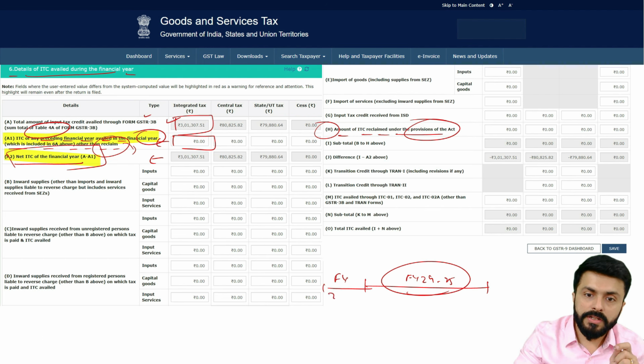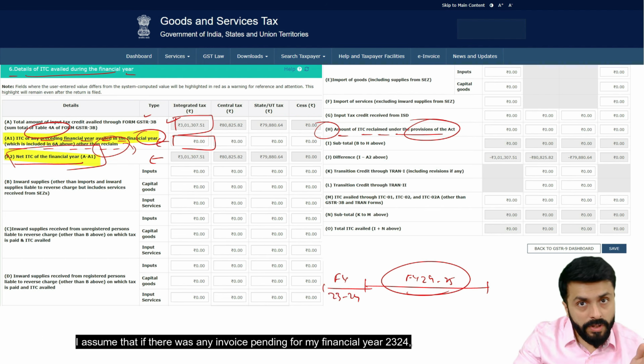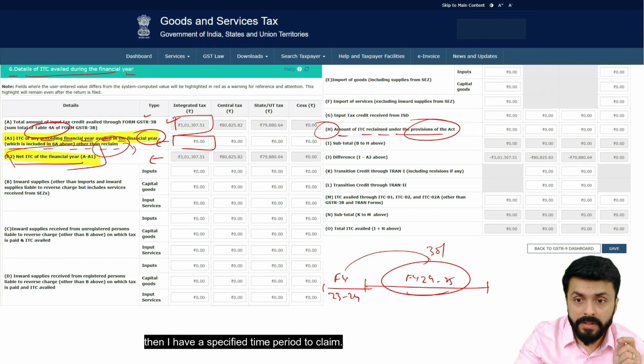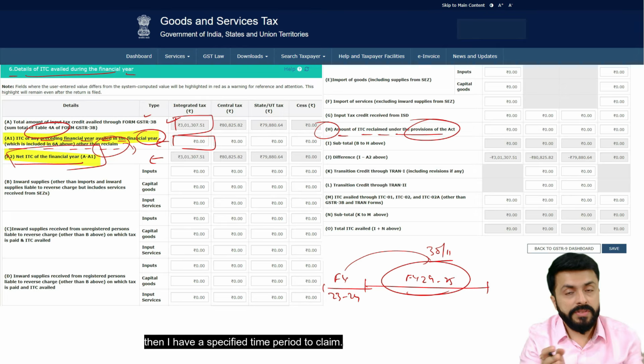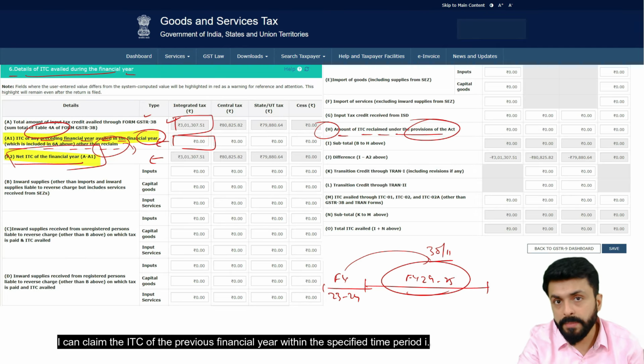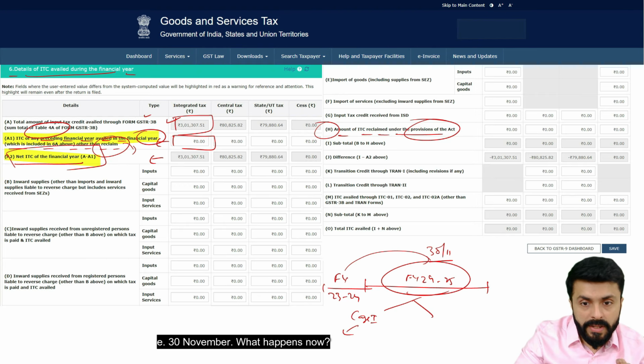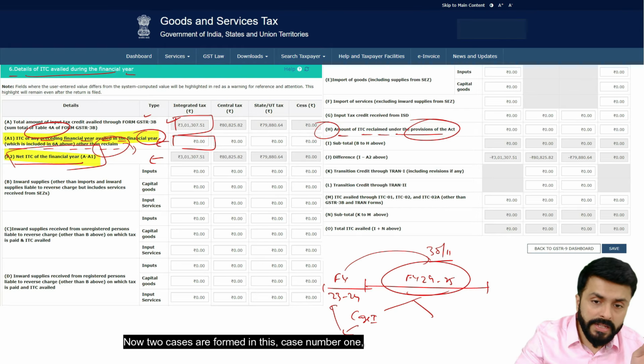What happens? I assume that if there was any invoice pending for my financial year 23-24, then I have a specified time period to claim. I can claim the ITC of the previous financial year within the specified time period, i.e. 30 November. What happens now? Now 2 cases are formed in this.